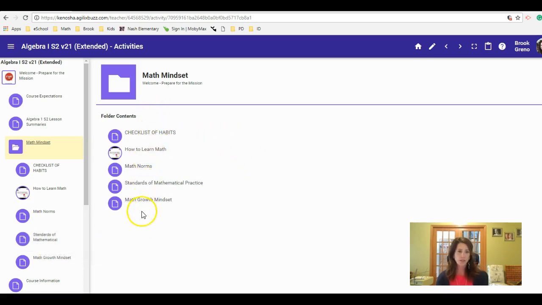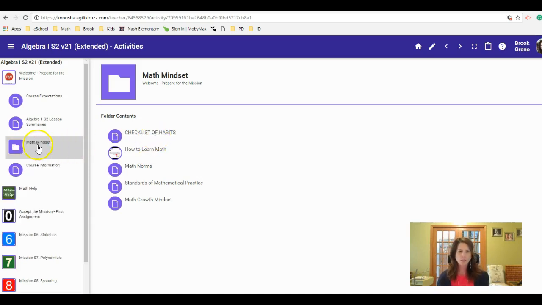And that all starts here, reading through these things, specifically, again, the checklist of habits, that you're continually doing through every assignment, every module, and we'll be reflecting on those throughout the course. Final thing is course information, just some more detailed course information that if you need to refer to it, or if you have some more questions, you can look here. I would recommend beyond the course expectations just to reach out to me.